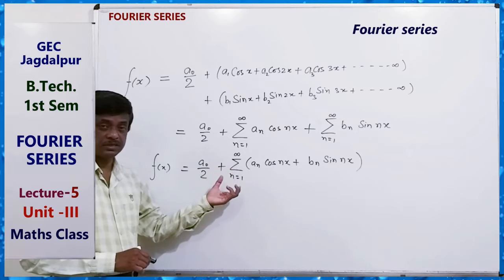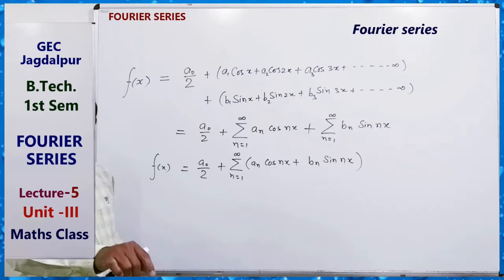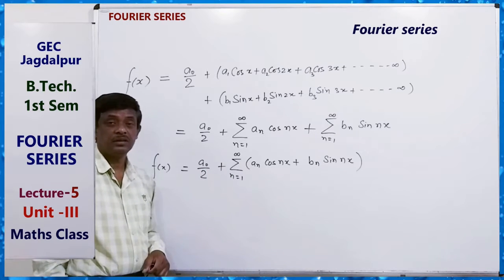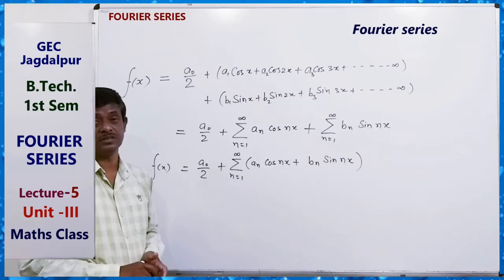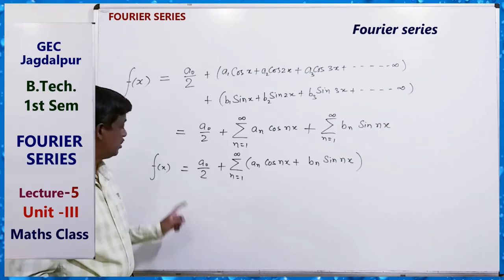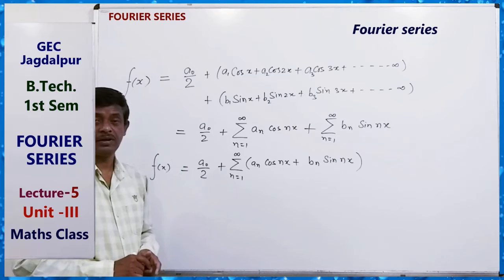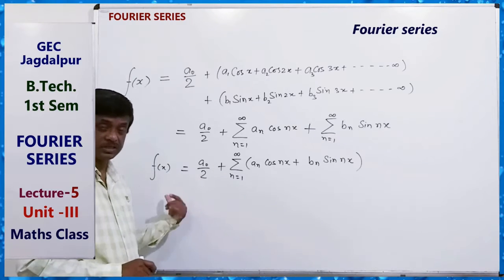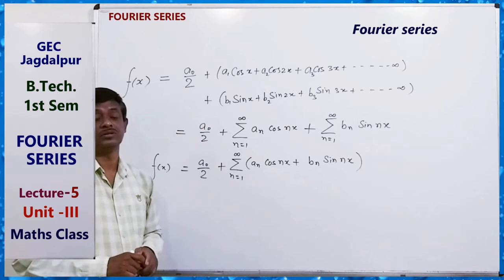When the function is discontinuous at some point, then the series converges to the arithmetic mean of the left hand limit and right hand limit of the function at that point of discontinuity.